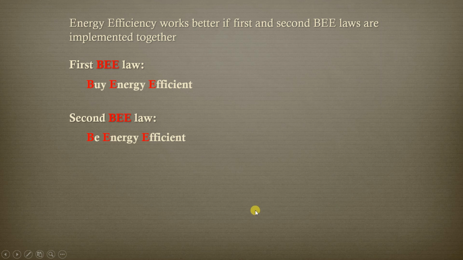Now, energy efficiency works better with the first and second BEE laws. The first law of BEE is buy energy efficient. They are saying that when you purchase the equipment, it should have more number of stars. And the second BEE law is be energy efficient.